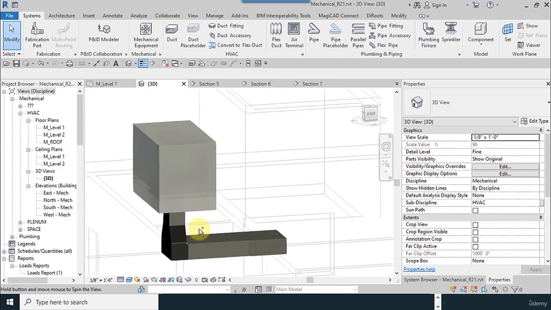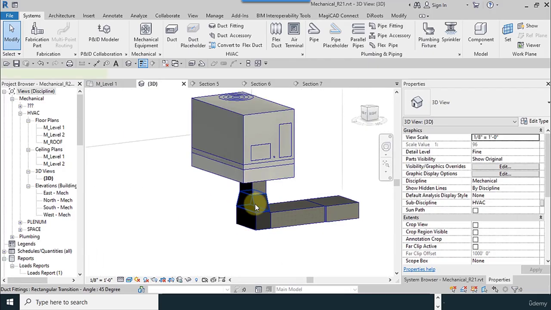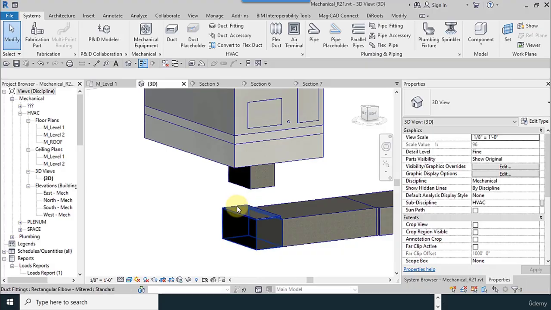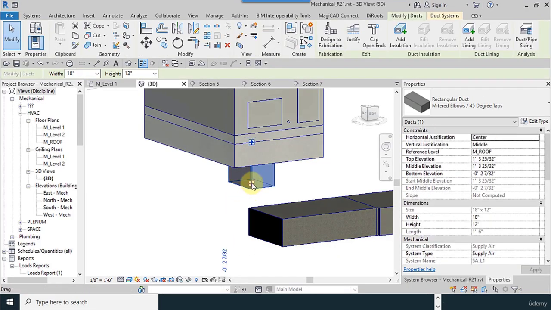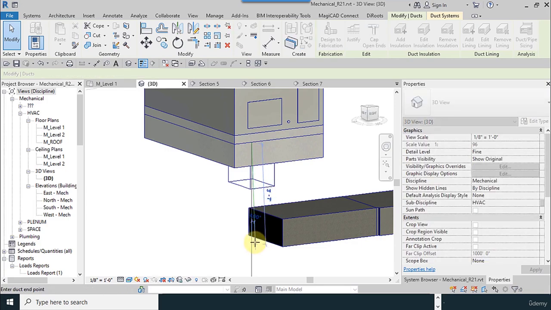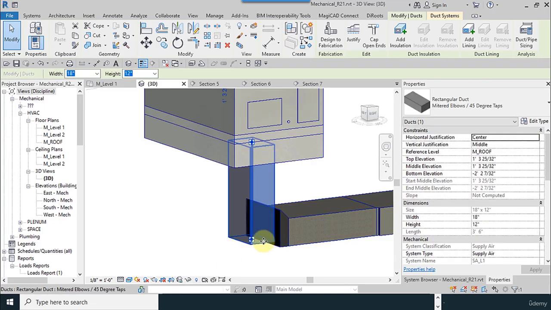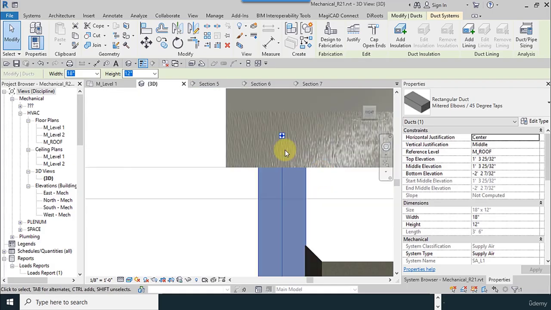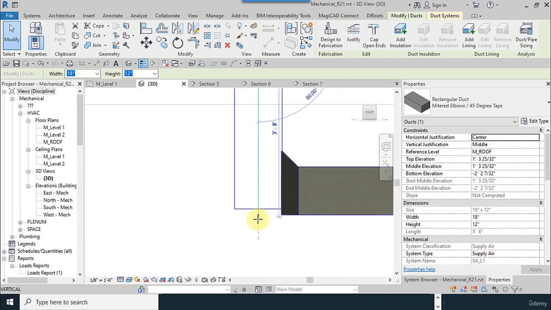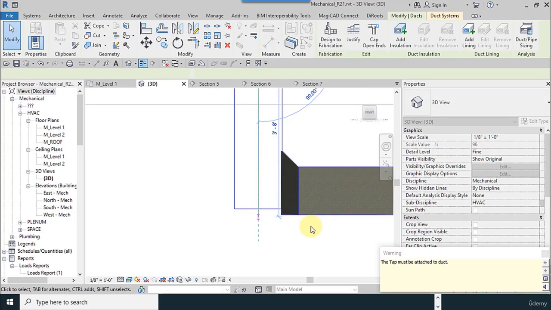So I have to make a plenum and remove the adapter. It's a method by itself, and extend this one. These dotted lines mean you are extending vertically. And I go to right view and I extend it as much as we want.